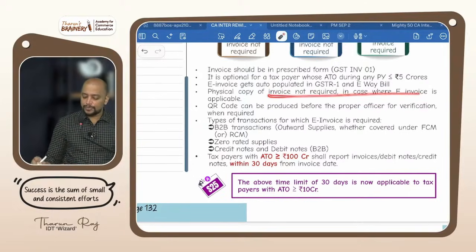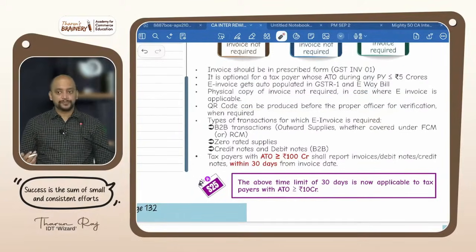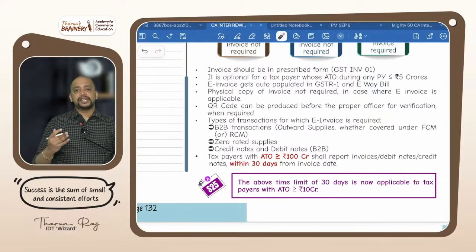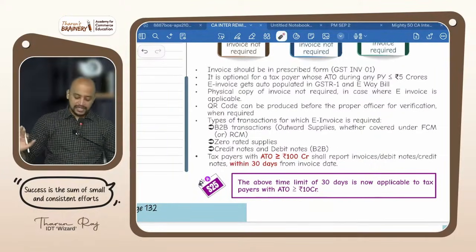And next, physical copy of invoice not required. QR code can be produced before the proper officer. Whenever the officer stops our vehicle, in E-invoice one QR code is there, that is made available, that is enough.